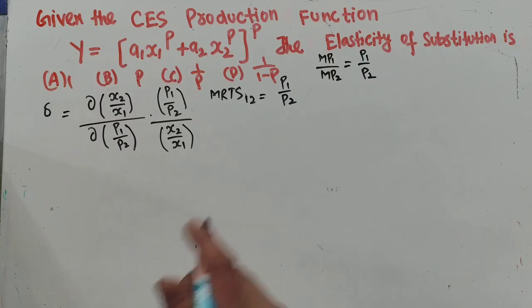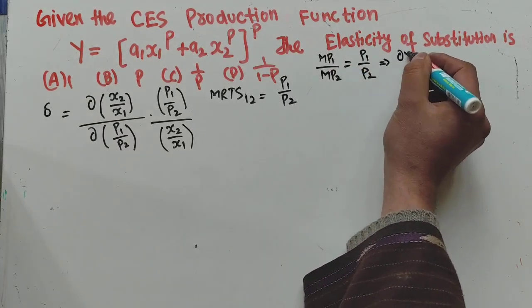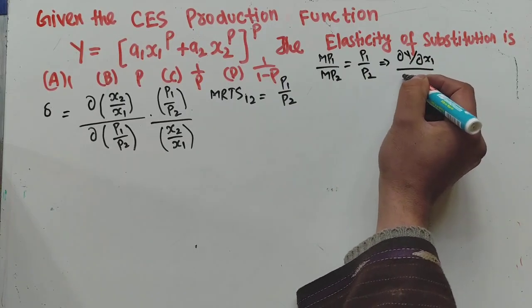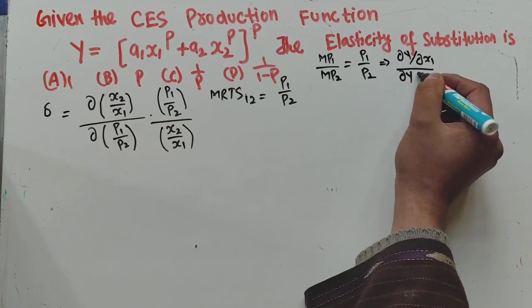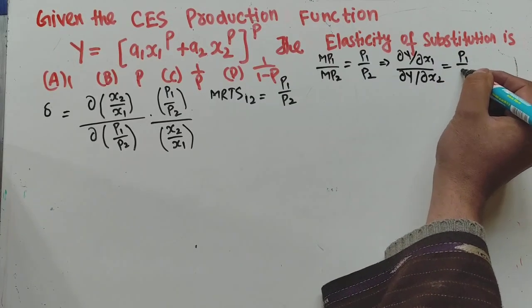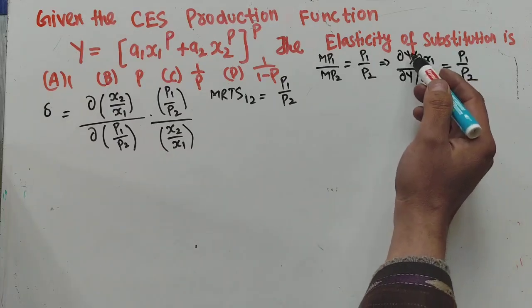Now what is MP1 upon MP2? It implies the partial derivative of the production function with respect to x1. Similarly, MP2 means the partial derivative of the production function with respect to x2. It should be equal to p1 upon p2. We know this thing also. So let us find out this derivative.